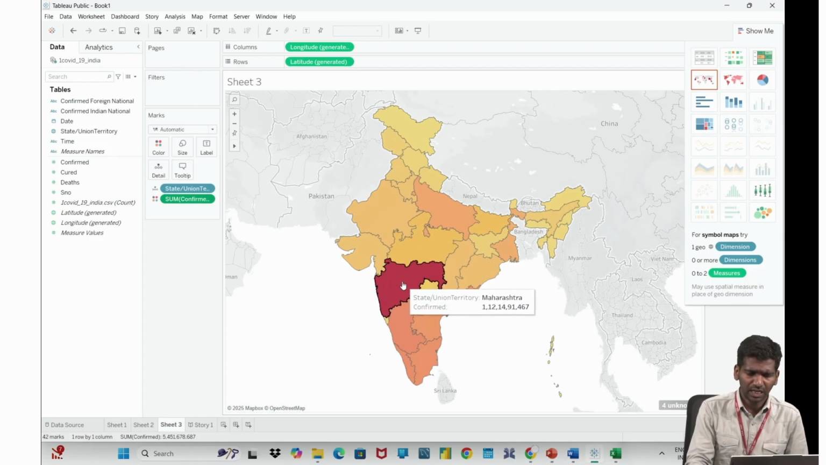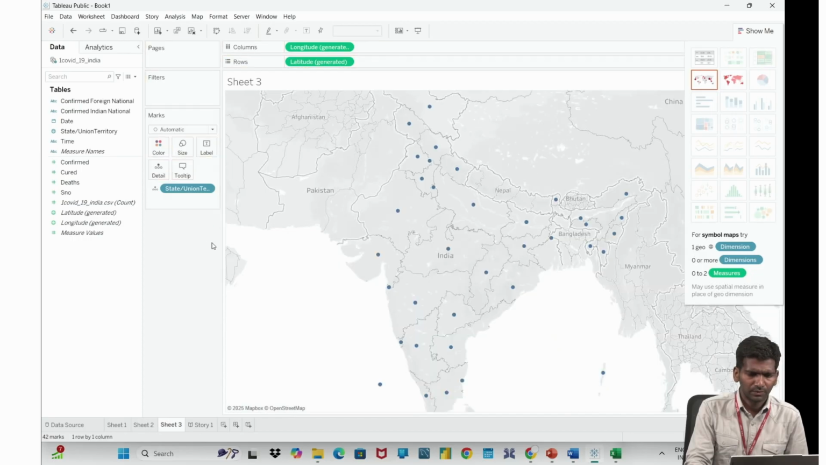If you see this is darker, right? Maharashtra is having more number of cases. You can see the count, it is very huge. What is the lesser one? If you go here, Ladakh, it is 40 lakhs, 40 lakhs confirmed cases. Okay, you remove confirmed cases.